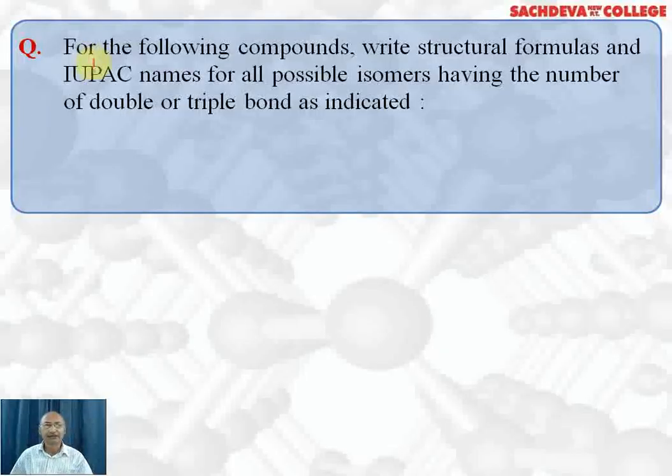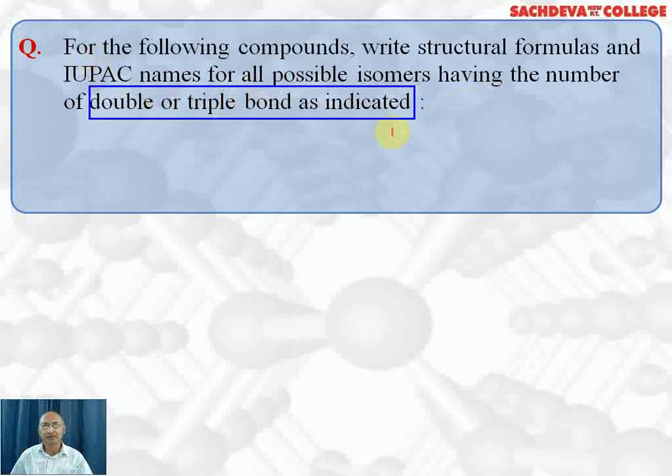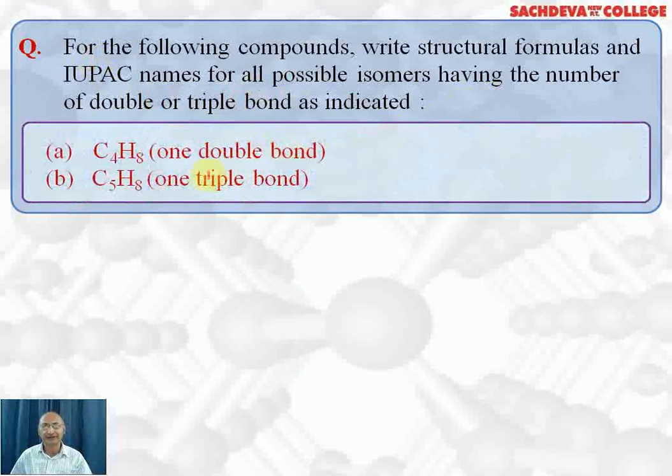Let's take up this question. For the following compounds, write structural formula and IUPAC name for all possible isomers having the number of double or triple bond as indicated. First one is C4H8 with one double bond, C5H8 with one triple bond.